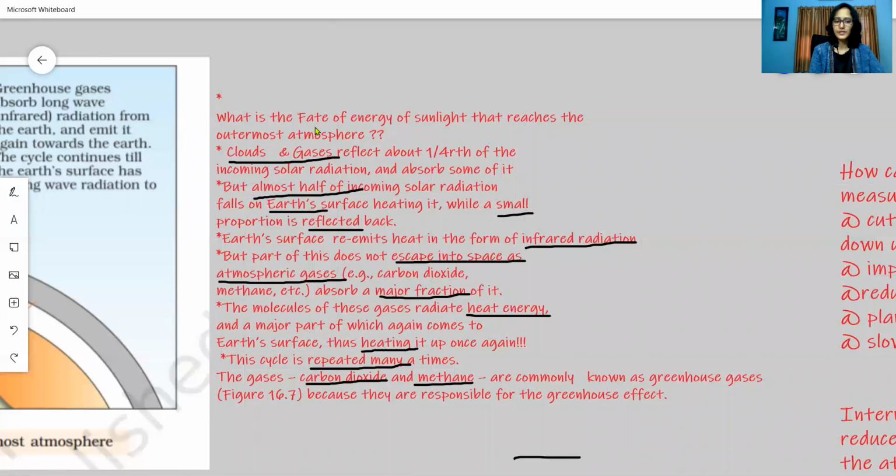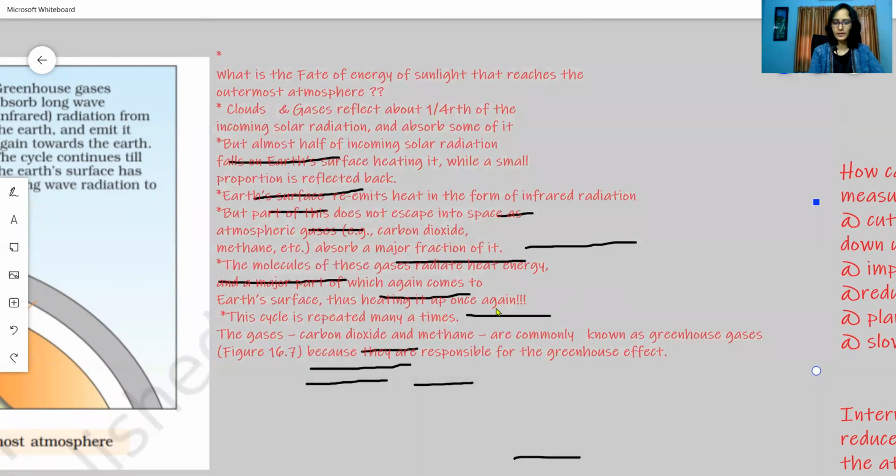When solar energy is traveling towards the Earth, clouds and gases reflect 1/4 of the incoming solar radiation. About half of the incoming solar radiation will reach the Earth's surface, and very small amounts are reflected back. The Earth's surface re-emits the heat in the form of infrared radiation. Major part of it does not escape due to the presence of carbon dioxide and methane. They absorb it and re-emit it to the environment.